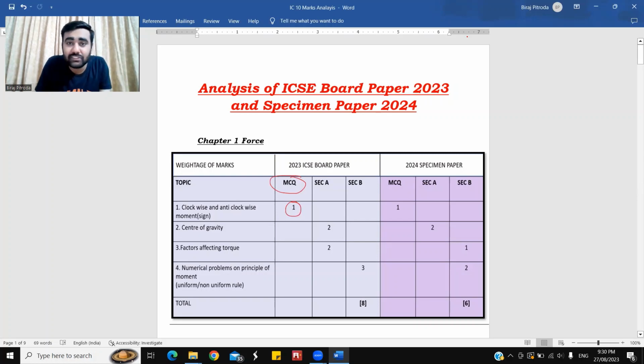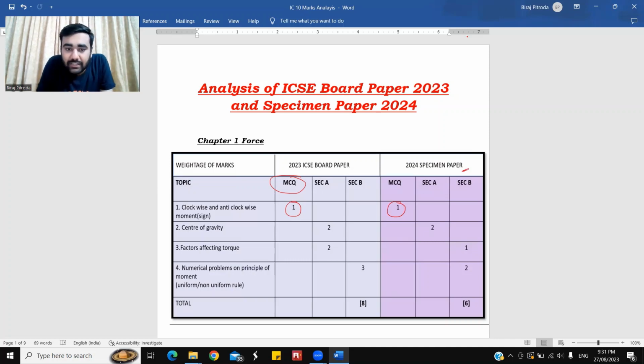And you won't believe, students, the same kind of question was also given by the council in the specimen paper. And that too was an MCQ based question. So this should give a click in your mind. See, I am here to give you analysis, right? So you need to understand it very well, what kind of questions are expected from them.